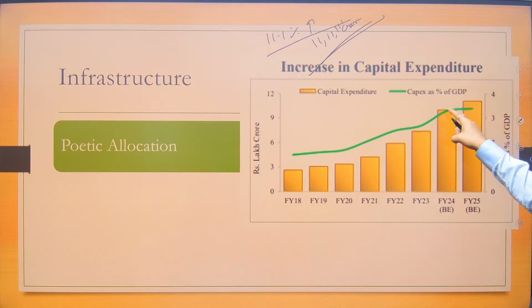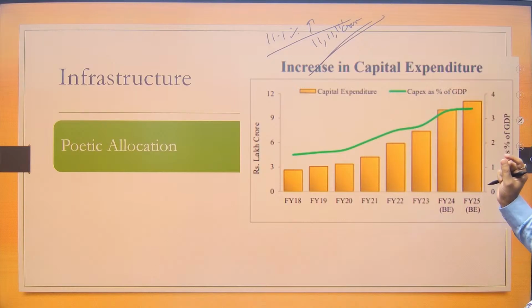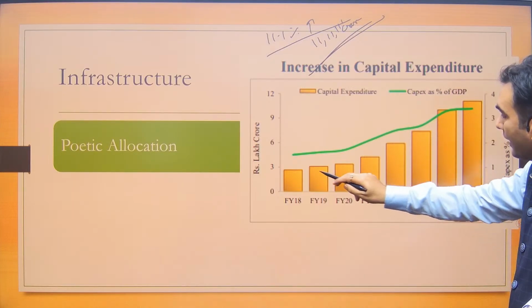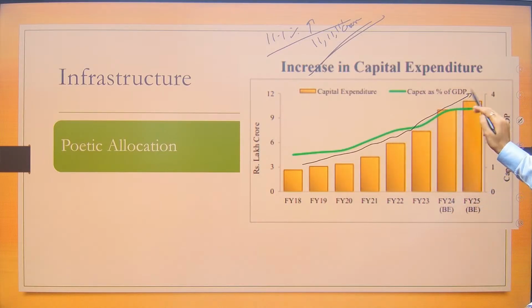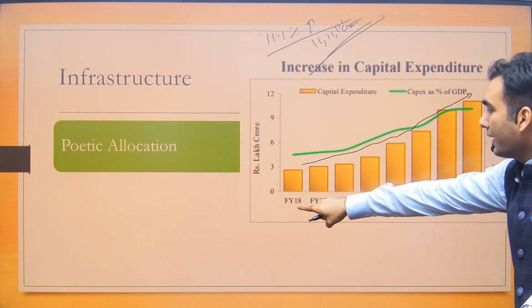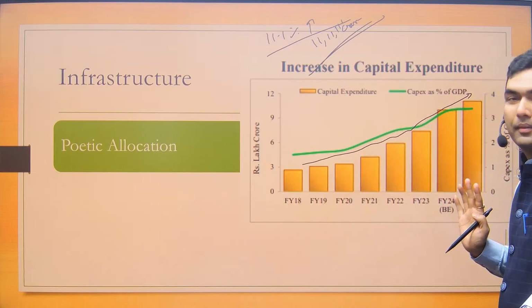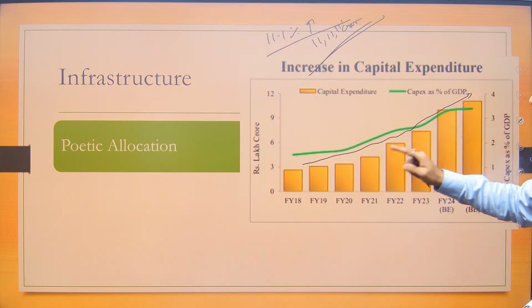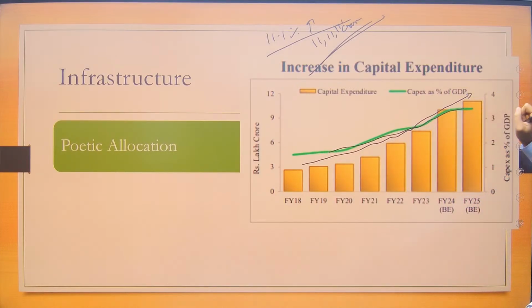Okay, this is what you can see in the graph. Now in this graph there are certain consistent trends which you can see. In absolute terms, capital expenditure has been increasing consistently for the last 7 years, since financial year 18. Even as a percentage of GDP, it has been consistently increasing.